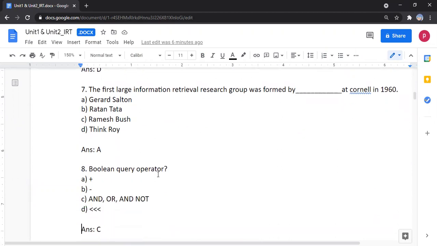Boolean query operators. For a Boolean query, we have now seen the AND operator, OR operator, and NOT operator. So option C is correct. We know that plus and minus are arithmetic operators, and this is a shift operation, so they are not related to Boolean operations.